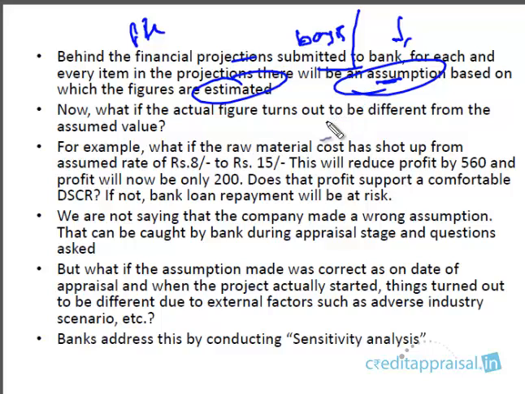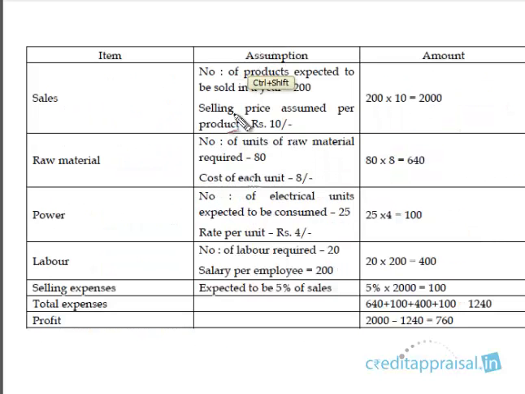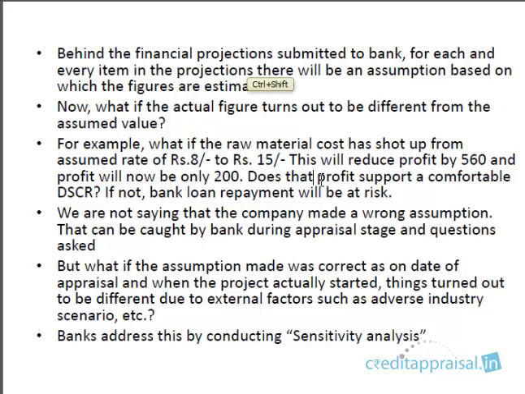Now the question is, what happens if the actual figures turn out to be different from the projected figures? For example, we have assumed that raw material is rupees 8. This is the assumption on which the company prepared the projections. The cost of raw material was 8 per unit. What if this raw material cost, instead of 8, has jumped up to 15? So what will happen by then?